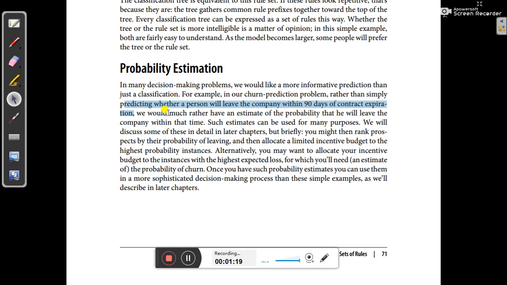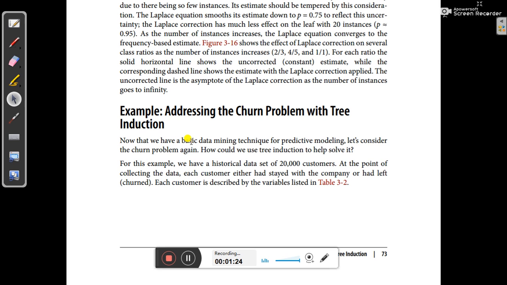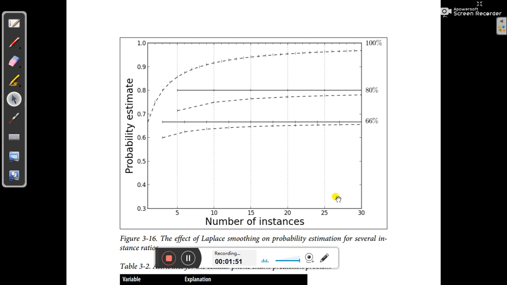In that situation, we'll try to build a tree. For this example, suppose we have a historical dataset of 20,000 customers. At the point of collecting the data, each customer either had stayed with the company or had left. So that is about the data. Each customer either had stayed or left, which means two classes. Each customer is described by the variables listed in table 3.2.